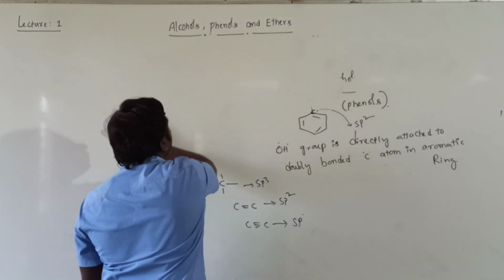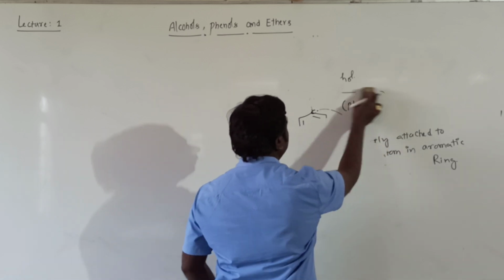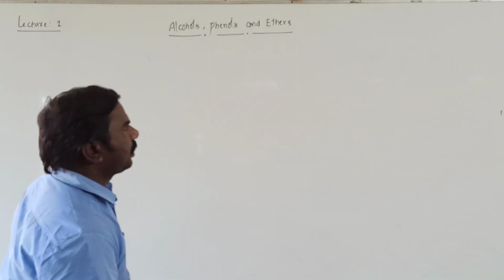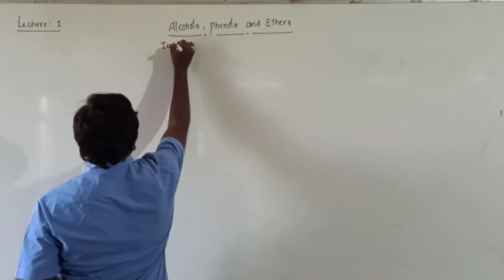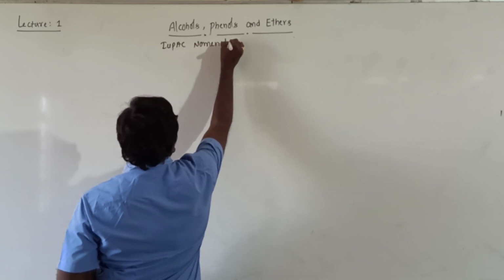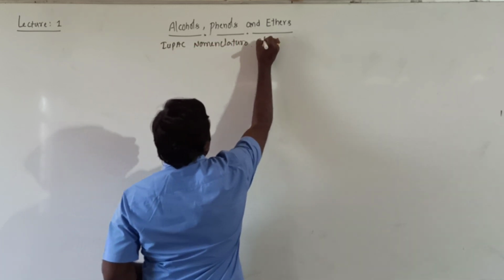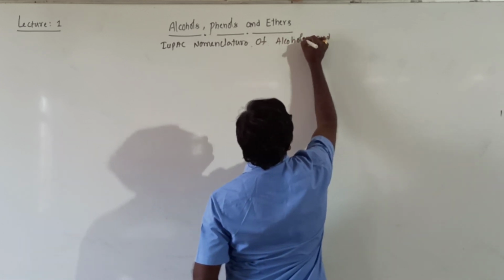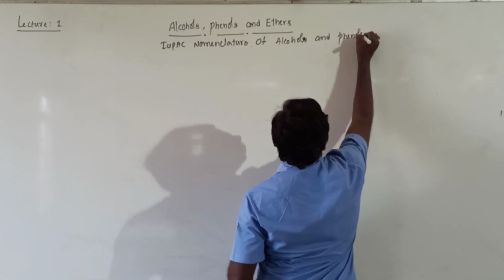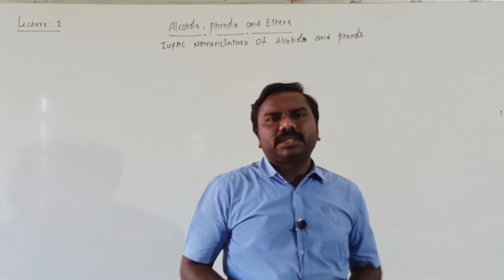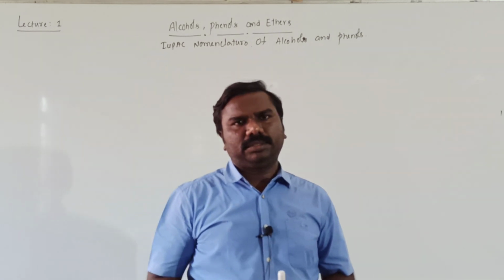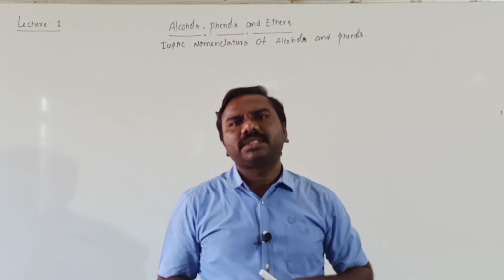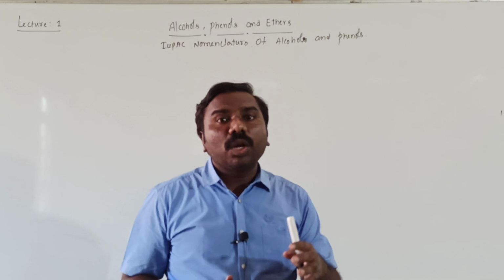IUPAC nomenclature of alcohols and phenols. As per this, alcohols are named by replacing the letter E in the word alkane with OL, giving alkanol.